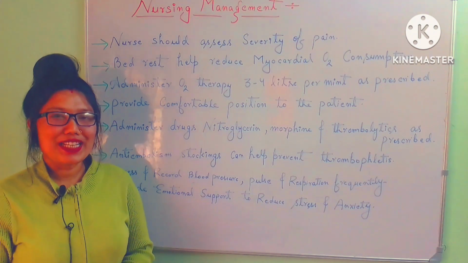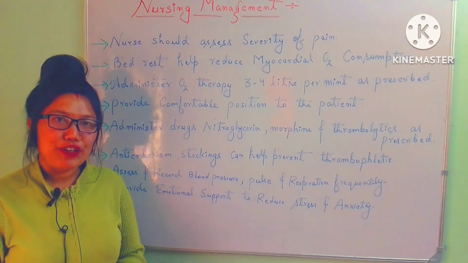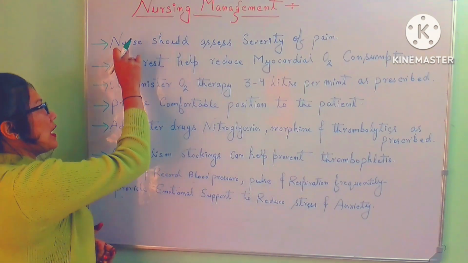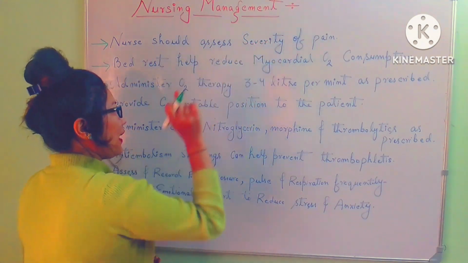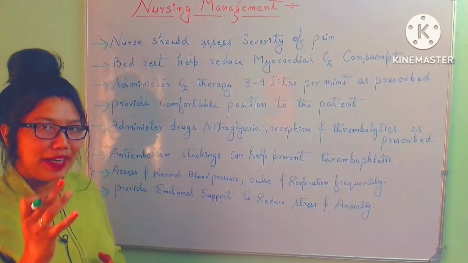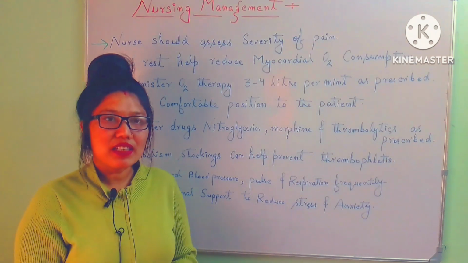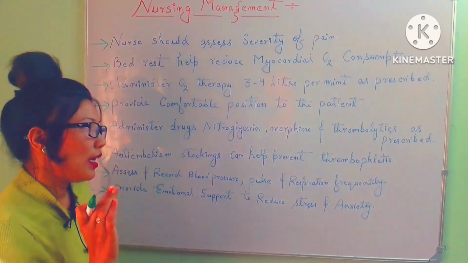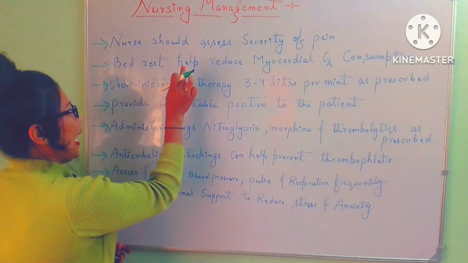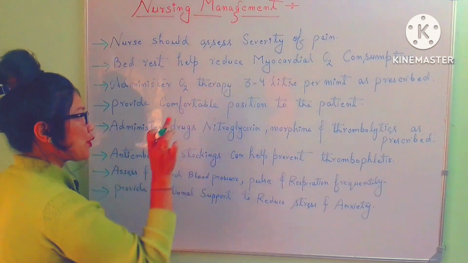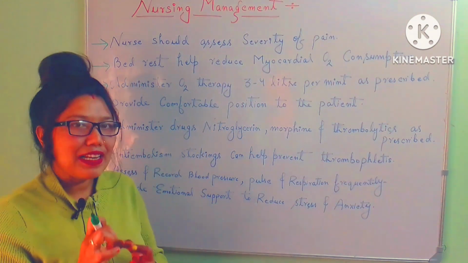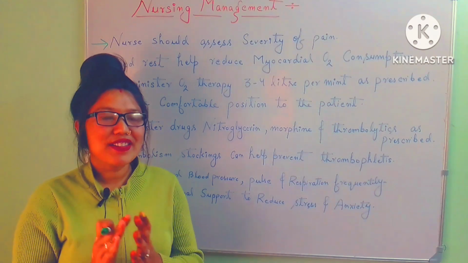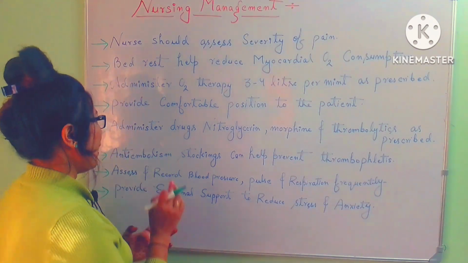Next, we are going to see the nursing management or nursing interventions for the myocardial infarction patient. First, the nurse should assess the severity of pain. As nursing officers, we have to assess that pain with the help of a rating scale. Next, bed rest helps reduce myocardial oxygen consumption. The cells of the tissue are already necrosed, dead, so maximum bed rest is given to the patient.